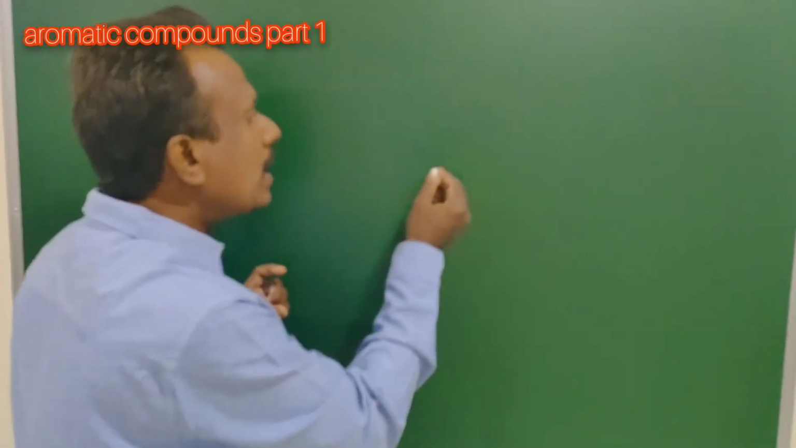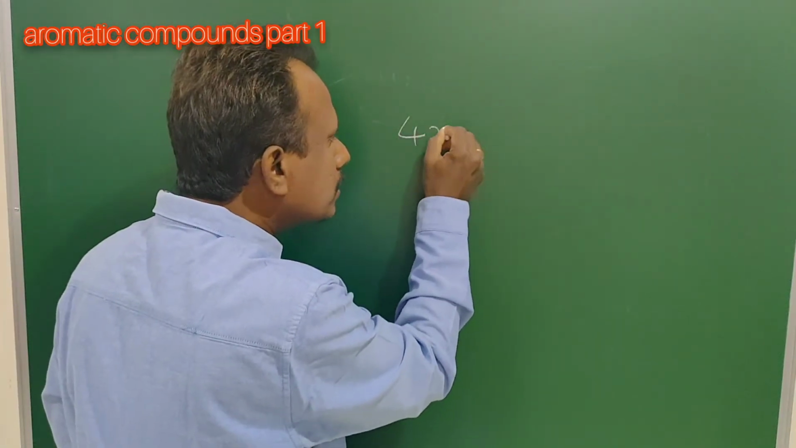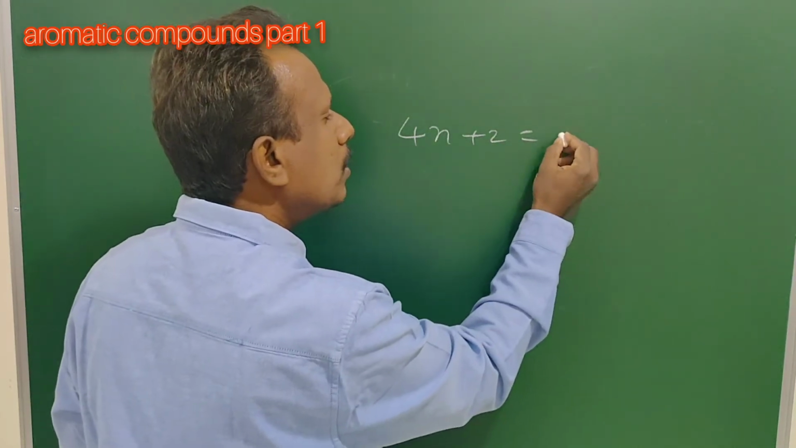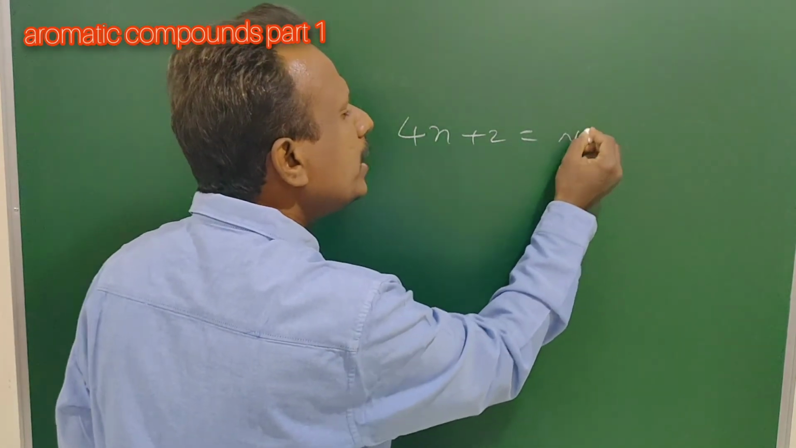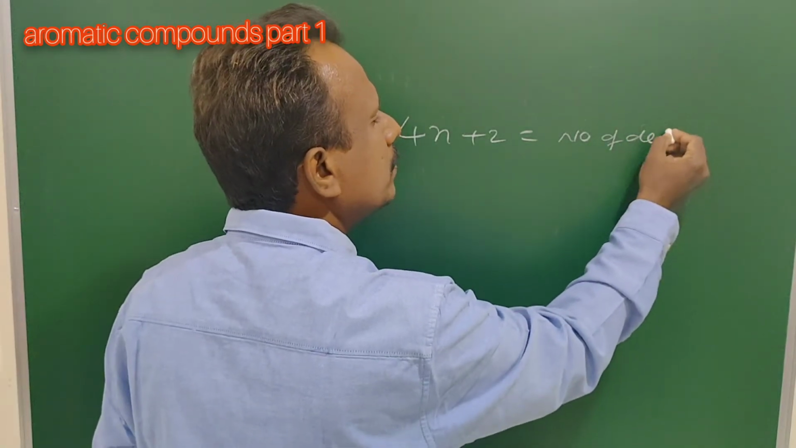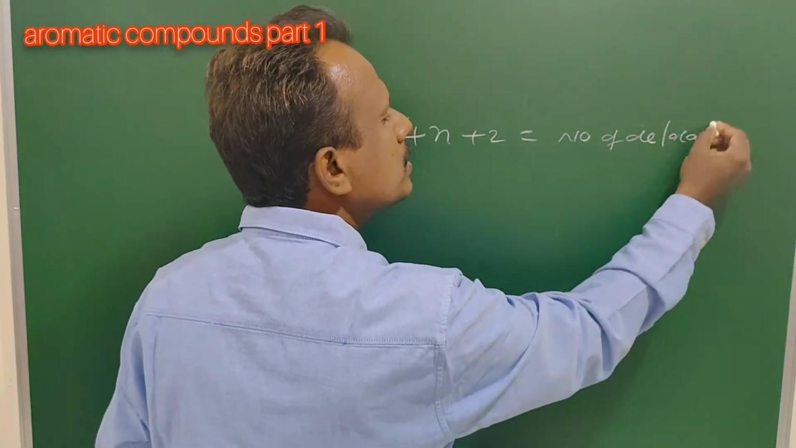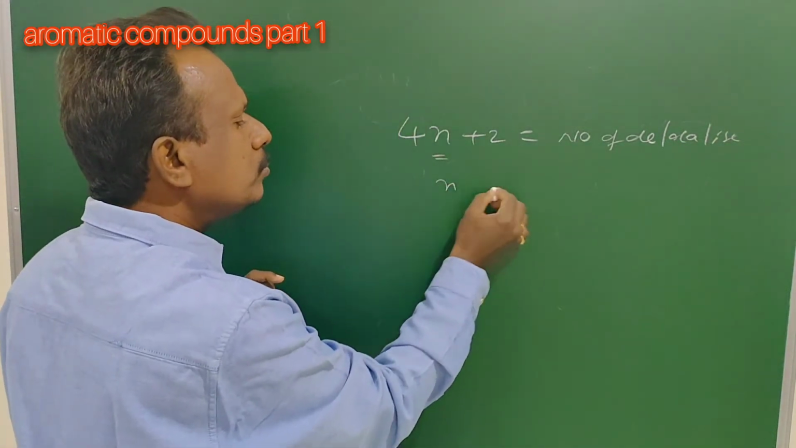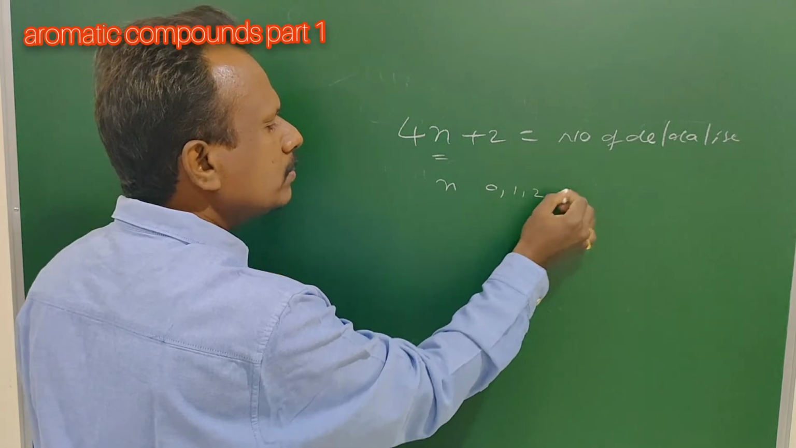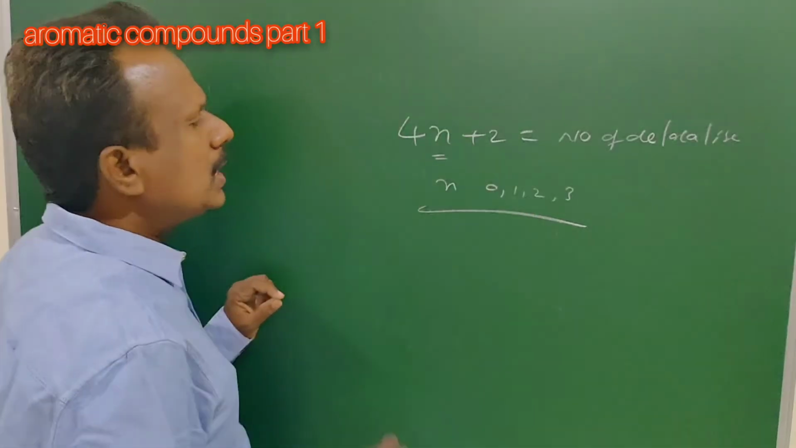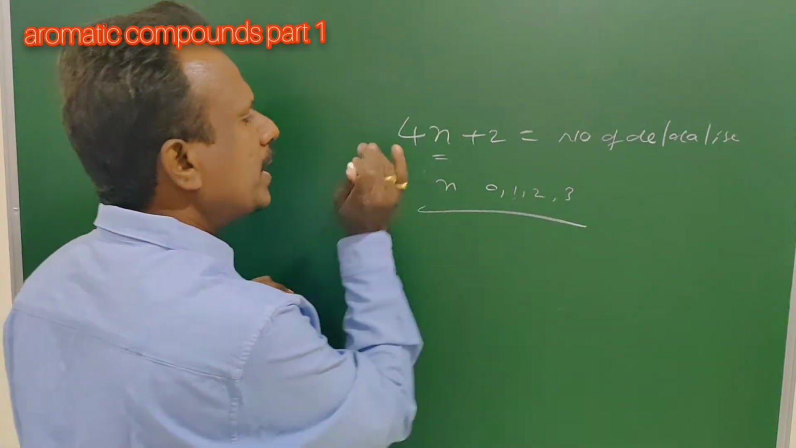On equating the number of delocalized pi electrons to 4n plus 2, if n takes 0, 1, 2, 3 and so on, then we say that the compound is aromatic.